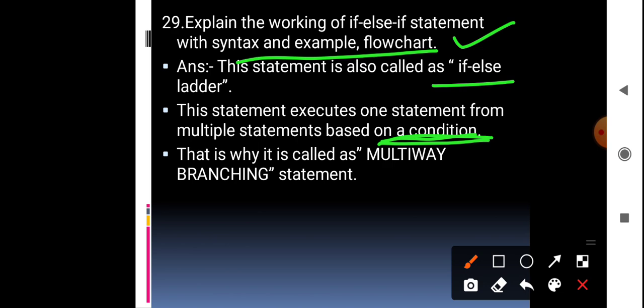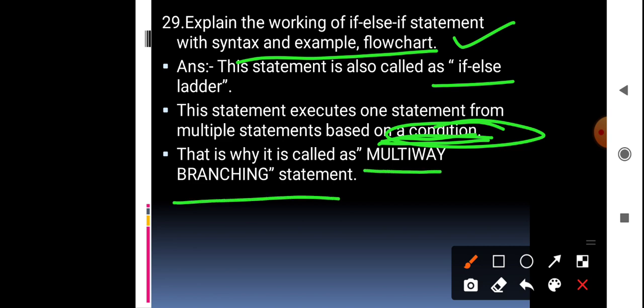If the condition is false, it will execute some other statement. So here, based on the condition, we are executing the statements. That is why it is also called multiple way branching. Just like the switch statement is also called multiple way branching, the if else if statement is also called multiple way branching.